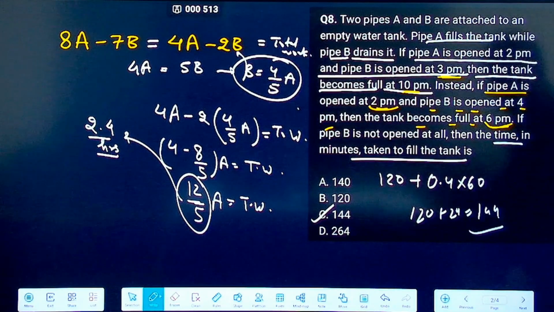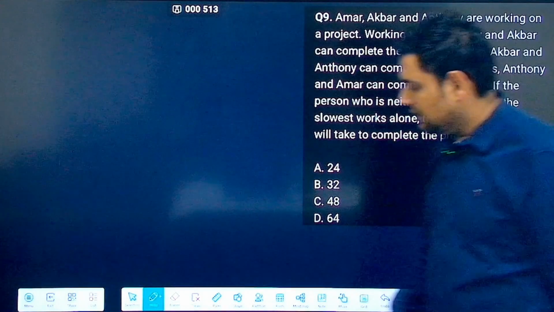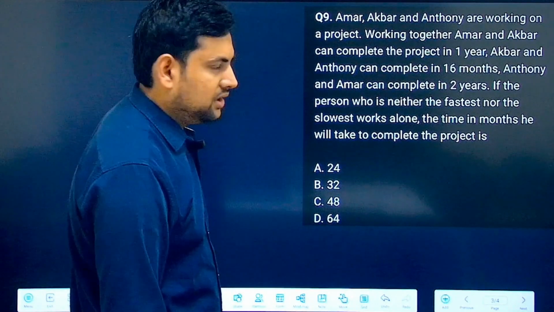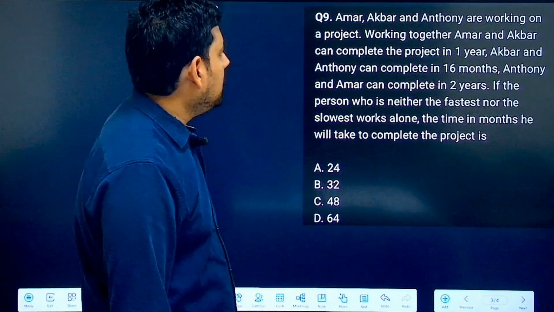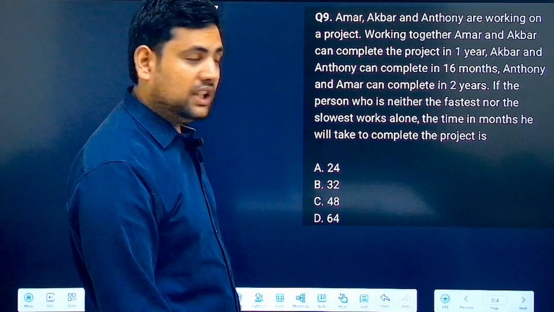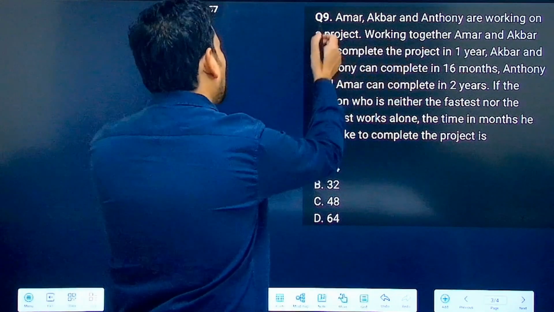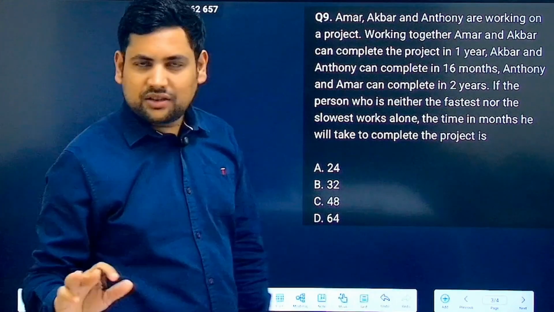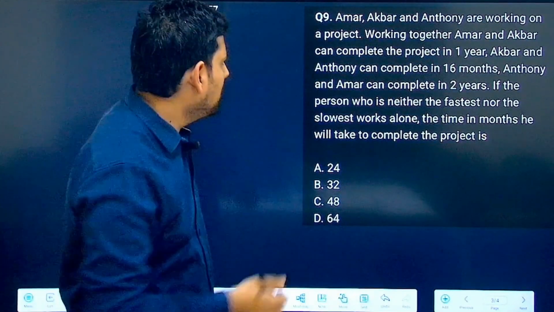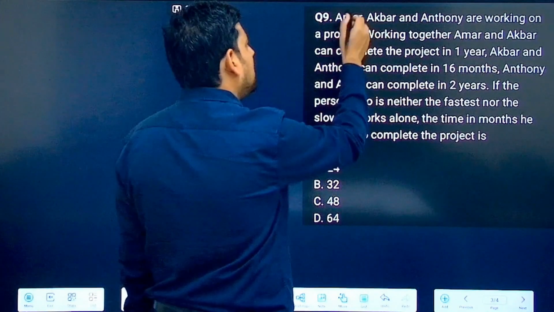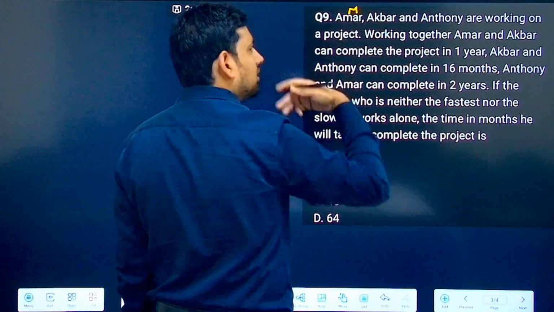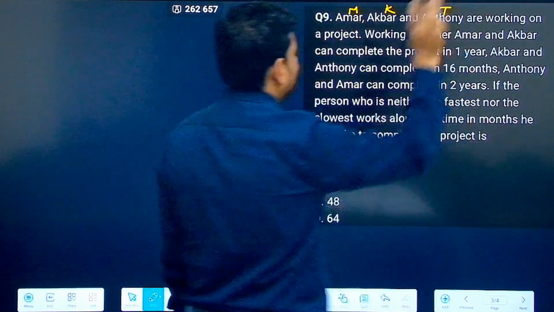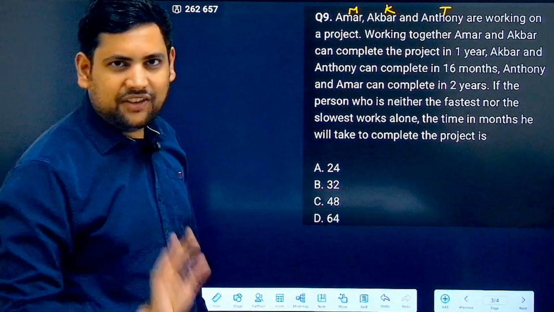Then next, this says Amar, Akbar and Anthony are working on a project. Working together, Amar and Akbar can complete the project in 1 year. Now see, all of them start with A, so you can take any other variable that you think is easier. Let's say I am taking M for Amar, then K for Akbar, then T for Anthony, so M, K, T. You can take any variable, it does not matter.